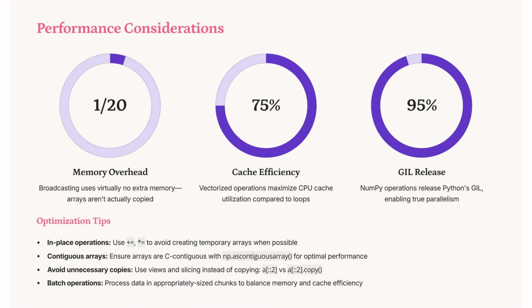Broadcasting in NumPy is memory efficient, avoiding array copies. It enhances CPU cache utilization, outperforming loops. NumPy releases Python's global interpreter lock, allowing parallelism. Optimize by using in-place operations like +=, ensuring arrays are C-contiguous with np.ascontiguousarray, and avoiding unnecessary copies. Process data in chunks for balanced memory and cache efficiency.